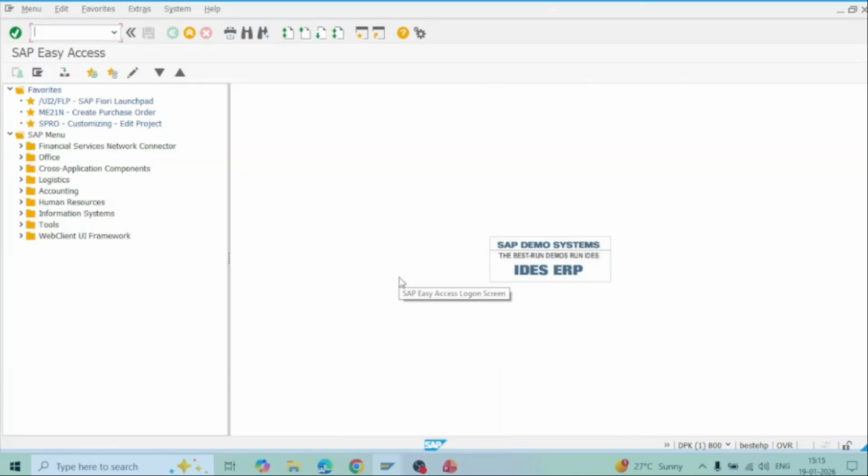So I have logged into the system to show how to run the O2C cycle practically. But to run the O2C cycle, we need certain data. One is organizational data, like your company code and sales area, and the relationship must be set up. And master data, which includes your customer master, GL master, material masters, pricing masters, everything must be configured. In this system, we have already set up all this master data.